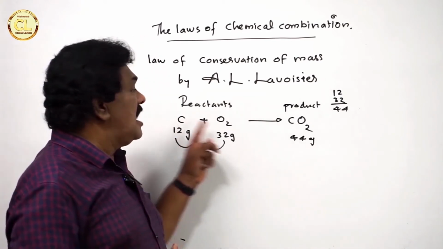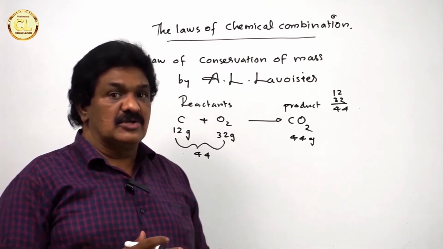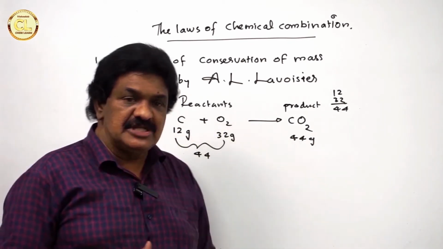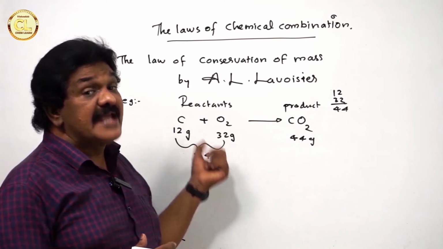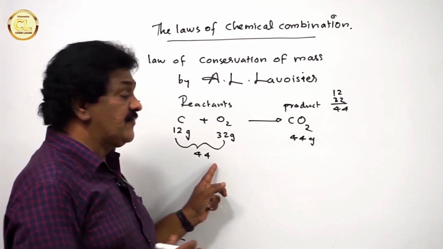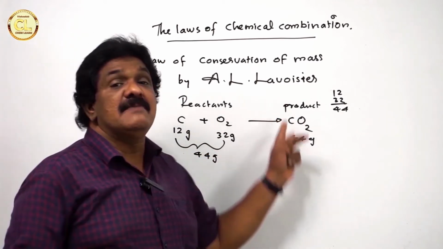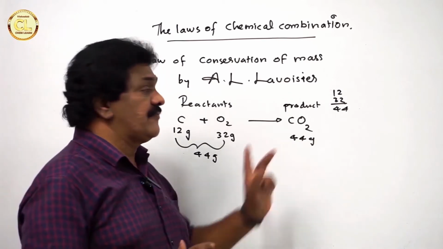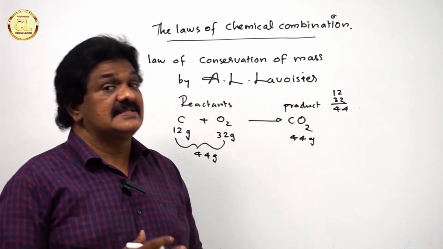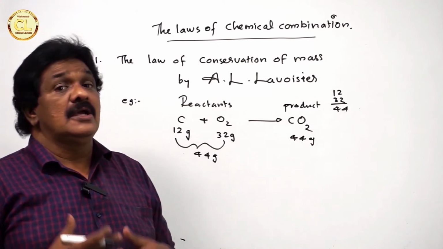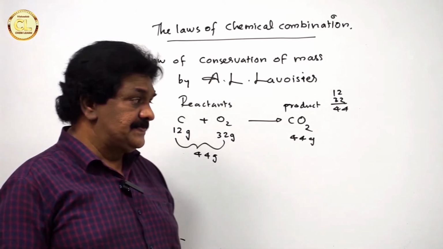For example, carbon burns in oxygen forming carbon dioxide. Write down this equation. Here, the total mass of the reactants is equal to 44 grams and the total mass of the products is equal to 44 grams. Hence, the law is explained or illustrated.